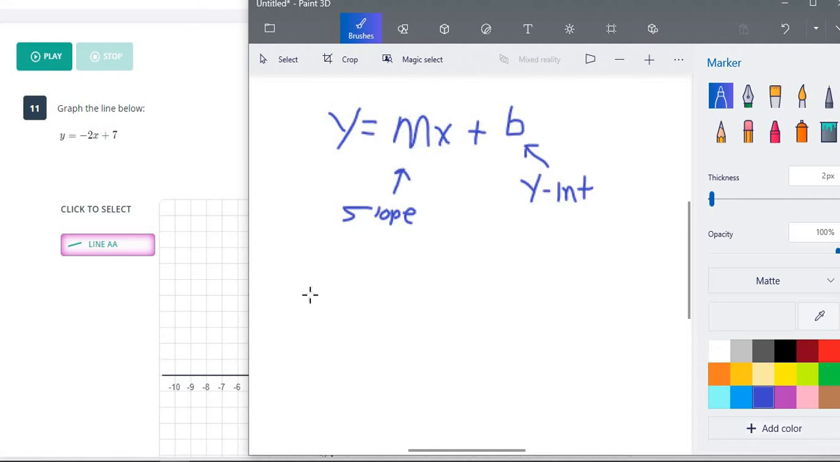Our slope here is -2 over 1. Any whole number is just that number over 1 as a fraction. So that means our slope here is rise over run. Our top number is going to tell us how many we go up or down. Since it's negative, we're going to go down. And then our run tells us how many we will go to the right. So we'll go to the right 1.